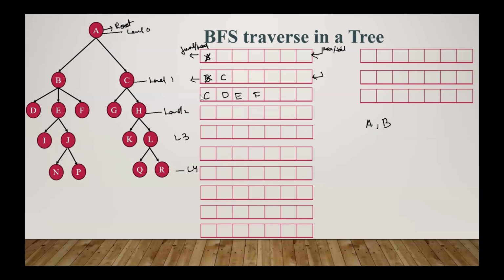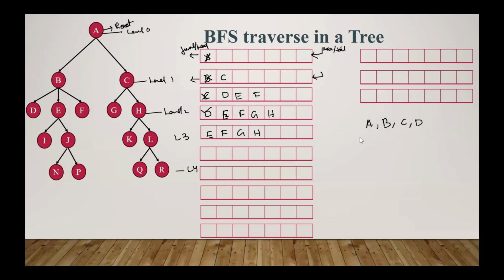Next iteration, we remove the front element and mark it as visited, and all the successors of this node we put into the queue. So C's successors are G and H. So we have to insert them into the queue, because at this end we can insert the element. Next iteration we remove it, mark it as a visited node, and insert into the